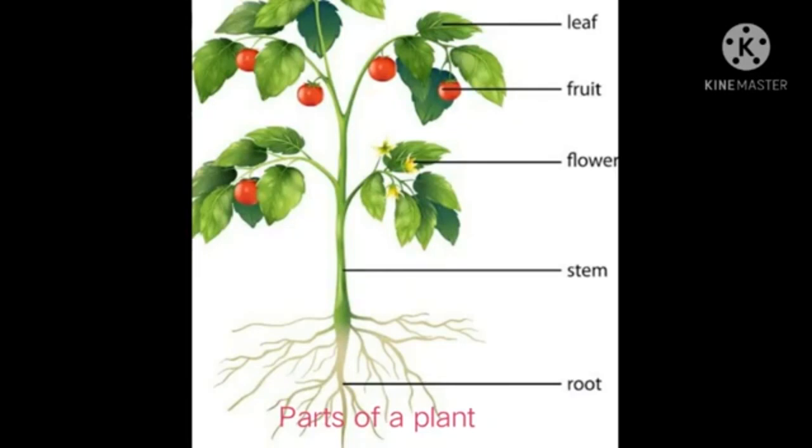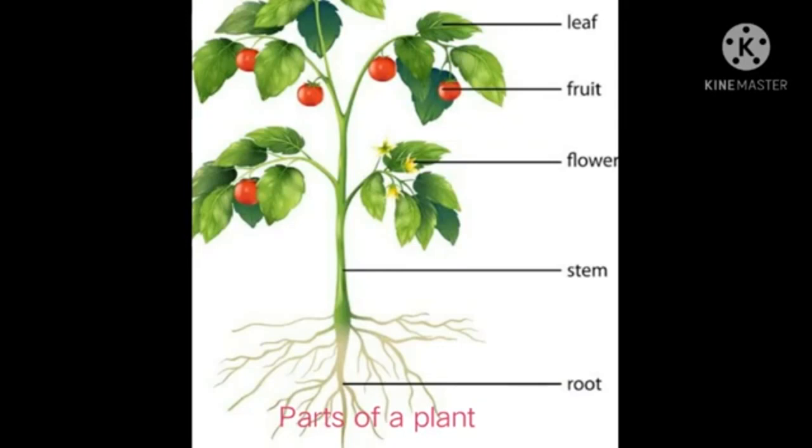The body of a plant consists of many parts. Each part of a plant has a specific function to perform. A group of two or more parts of a plant is called a system.